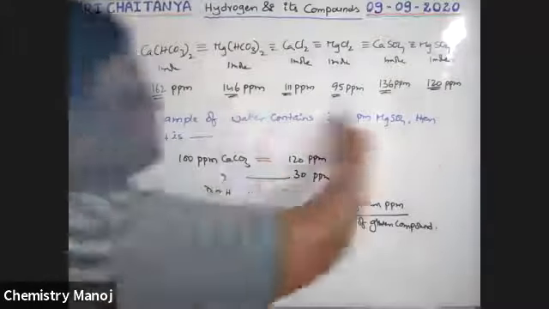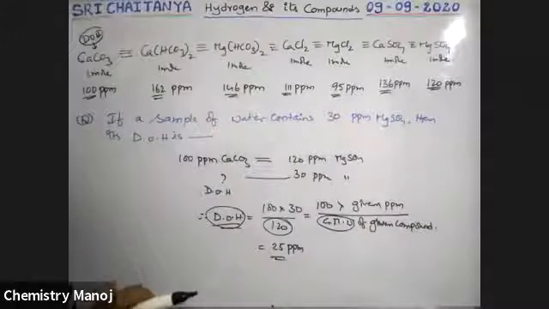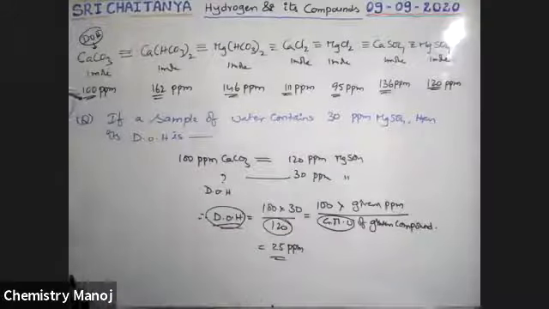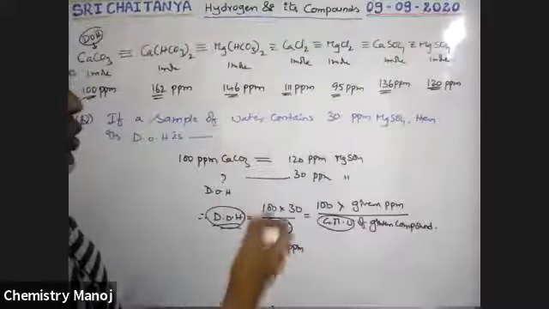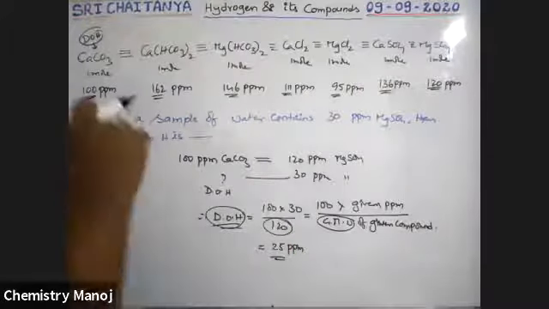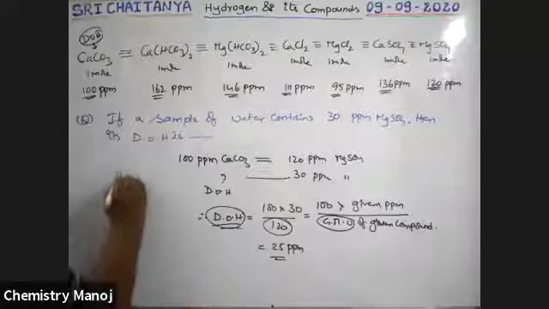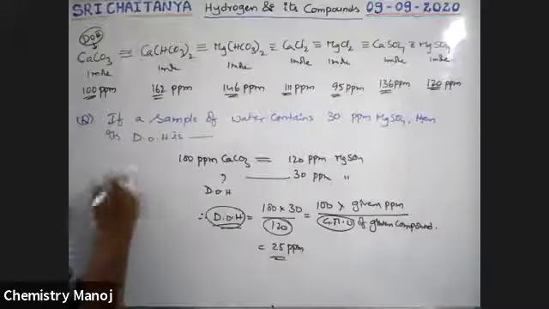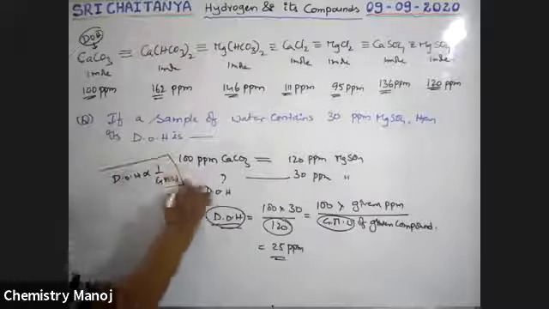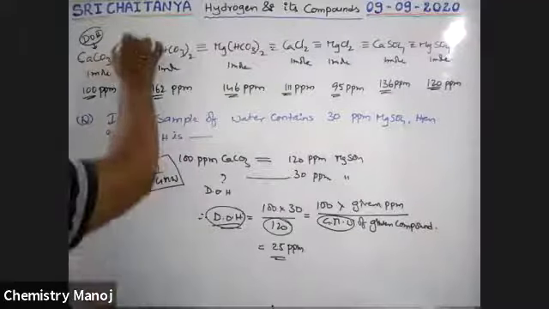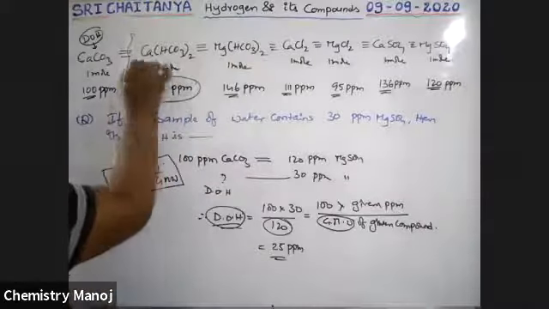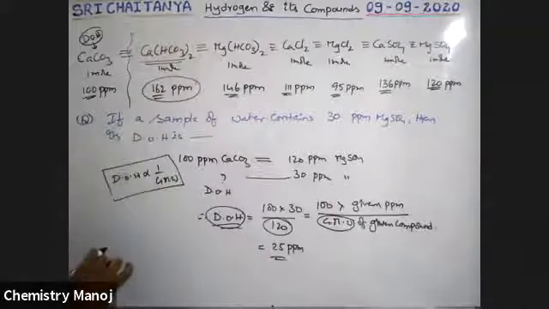That means among these 6 chemicals, which one creates less degree of hardness if the number of moles are same? If equal weights are considered, which one creates more degree of hardness and which one creates less? So degree of hardness is important. It is inversely proportional to gram molecular weight of the substance. Among all these, this is the reference compound, so it has the highest gram molecular weight. That means it creates the least degree of hardness.